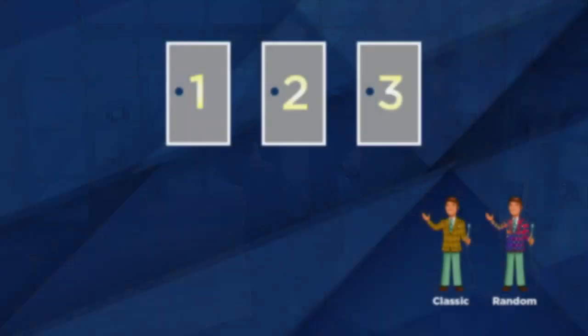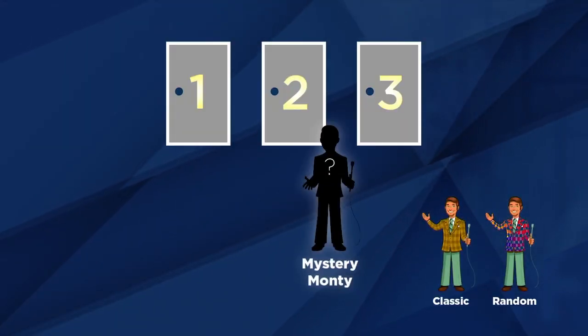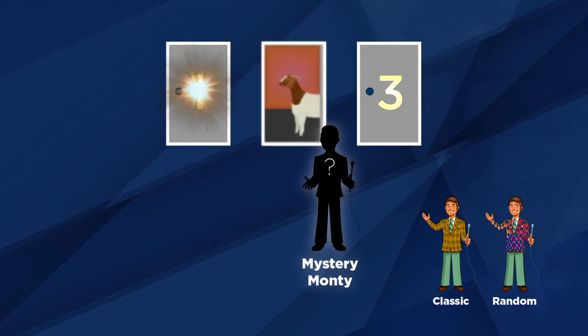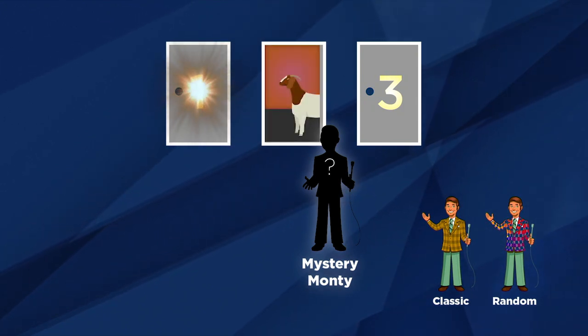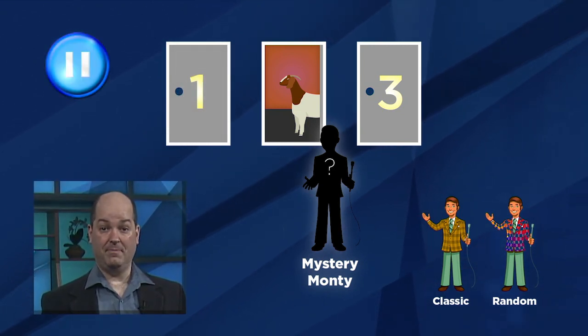Okay, are you ready for the final exam? We'll call this one Mystery Monty. Here we go. Suppose that classic Monty and random Monty are both backstage. They flip a coin to decide who will host the show. You don't know which host you got. You choose door 1, and Mystery Monty opens door 2 to reveal a goat. Should you switch? If you want to have a go at this, then pause the video here.